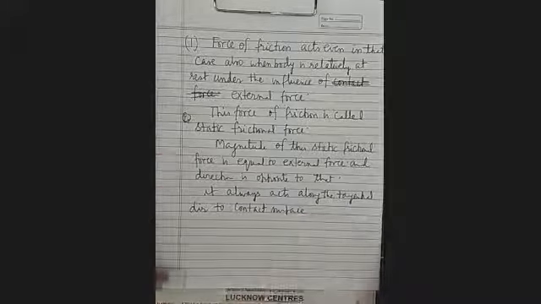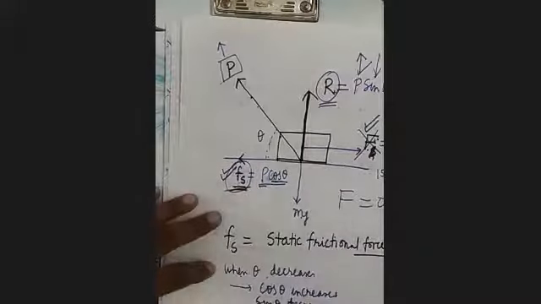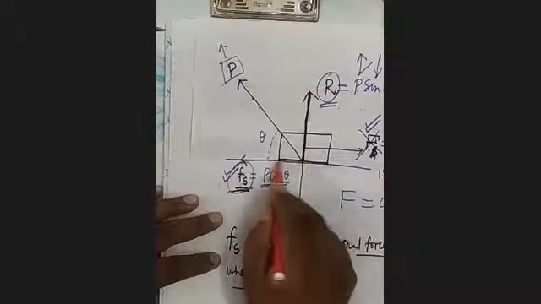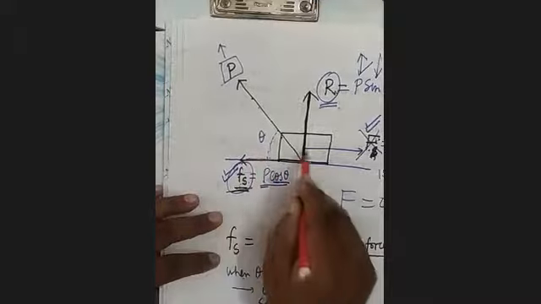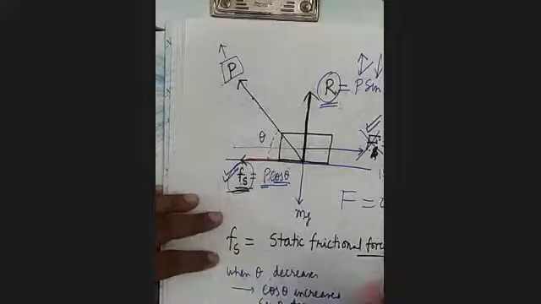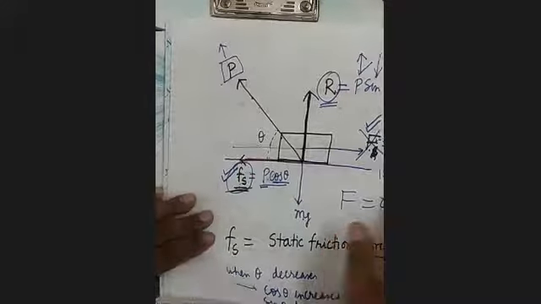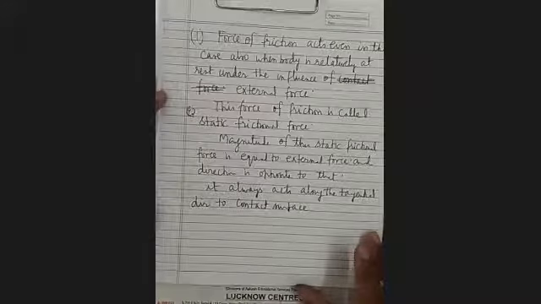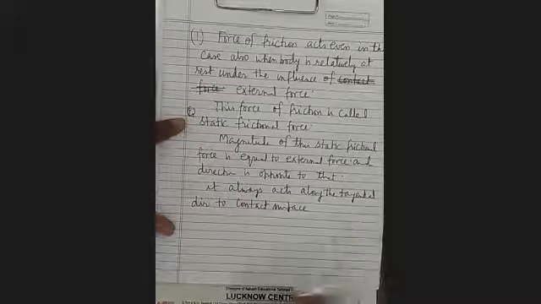Along the tangential direction to the contact surface means it will act here. It will not act here. It will act along the contact surface, opposite to direction of external force that I have already told. It's clear.